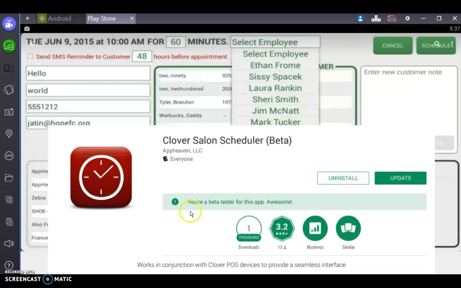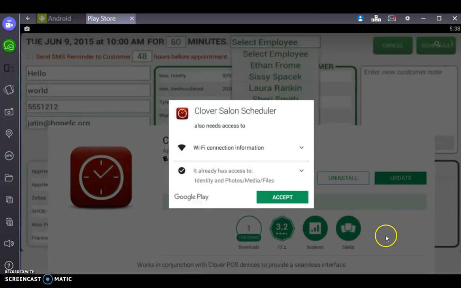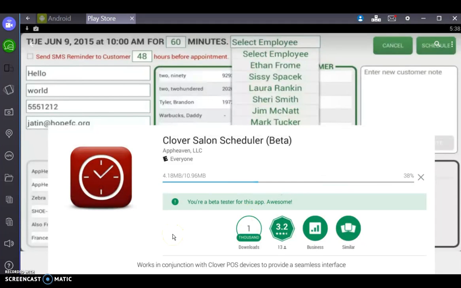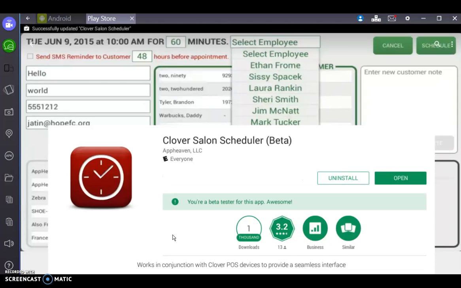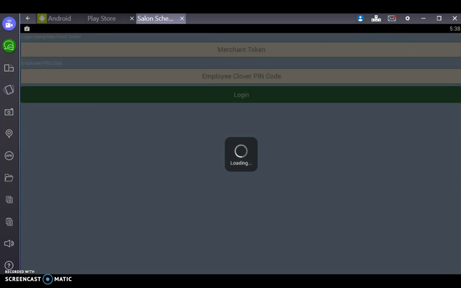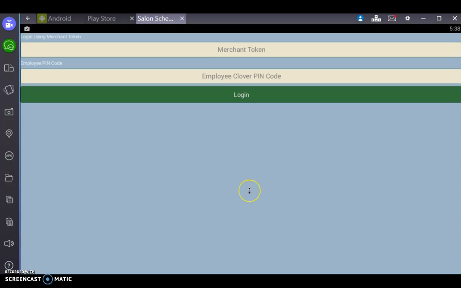Now this message reads, You're a beta tester for this app. Awesome! After you see this message, press Update, and then press Accept. When Salon Scheduler 2 finishes installing, press Open. This will take you to Salon Scheduler. Here you will need to enter your merchant token and employee Clover PIN code. Then press Login.